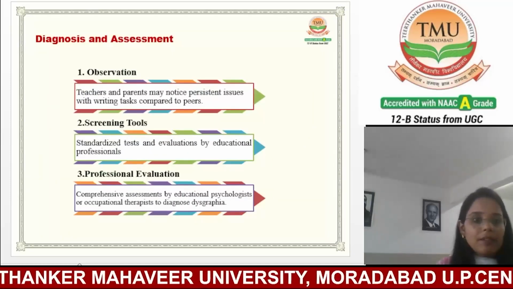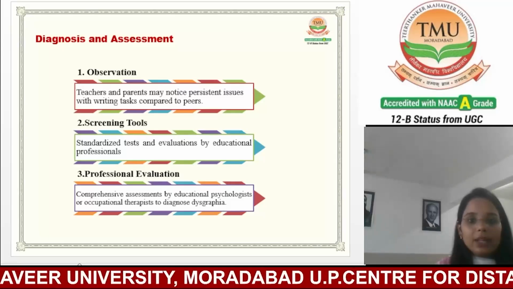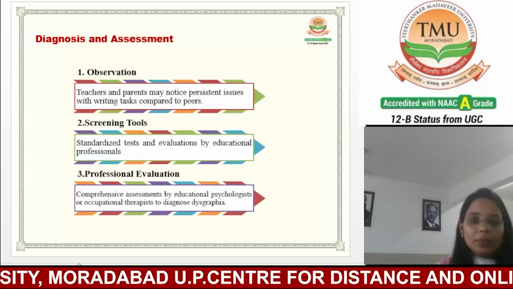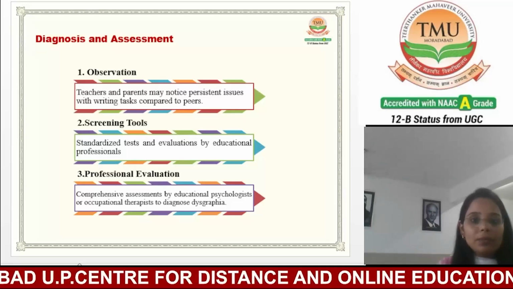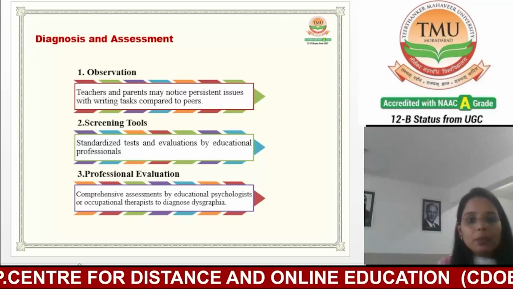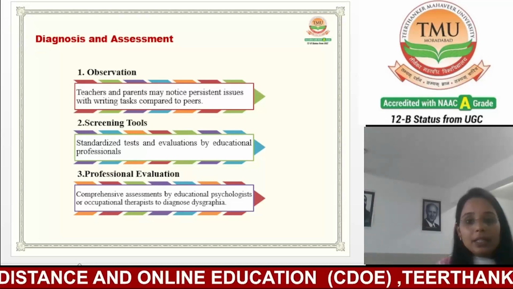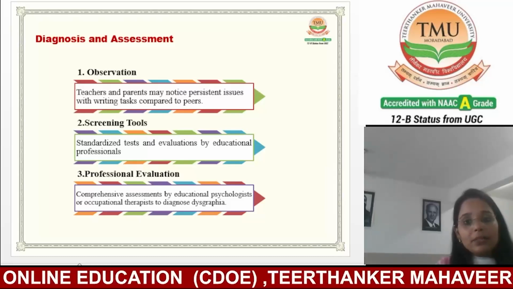After discussing the signs and symptoms of dysgraphia, let's discuss diagnosis and assessment. How will you diagnose that a student is suffering from dysgraphia? The first one is observation. Through observation, the teacher and parents may notice the problem the child is facing.